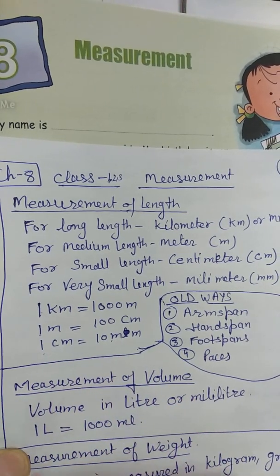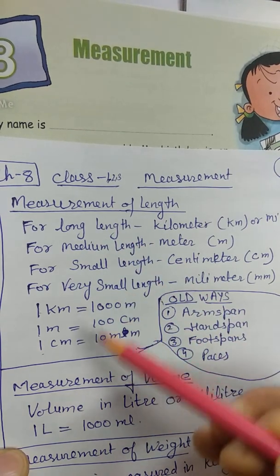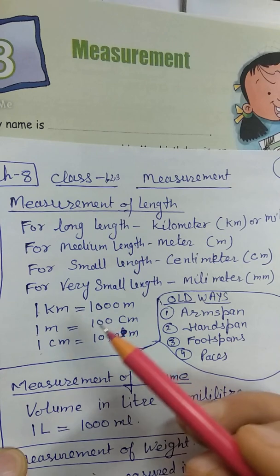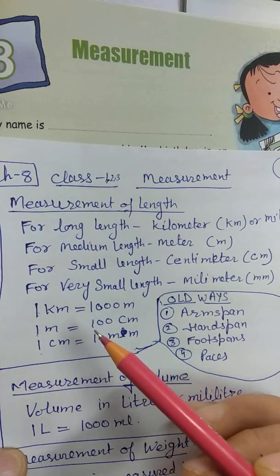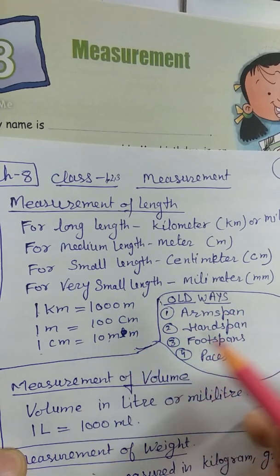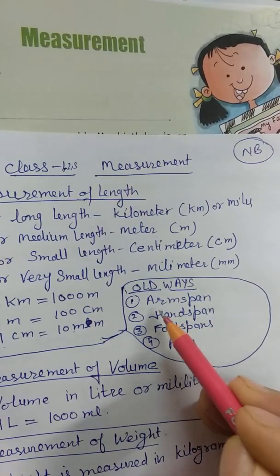Now when we don't have these units, when length is not measured in meters with the help of a meter rod, or the latest advancement is not there, at that time we use arm span.